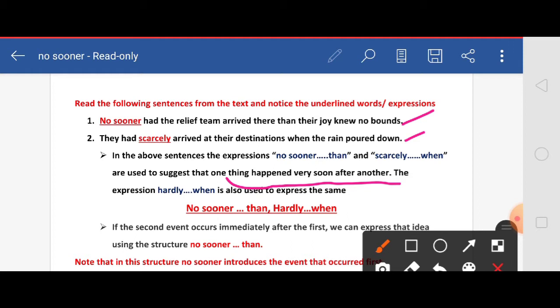The expression hardly when is also used to express the same. So the thing is, in the given two sentences, two things may happen. In those two, one thing may happen very soon after another. At that time, we use no sooner, scarcely when, or hardly when.